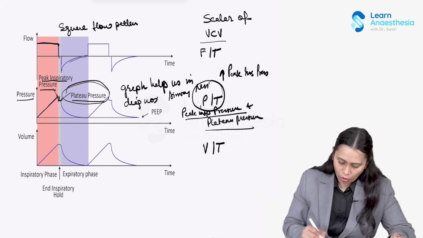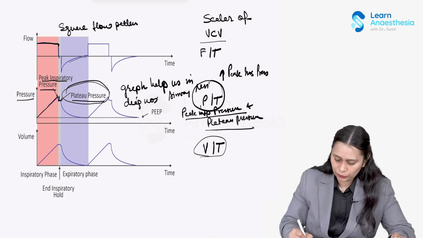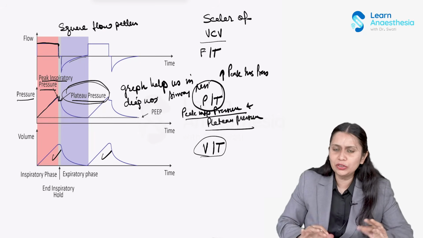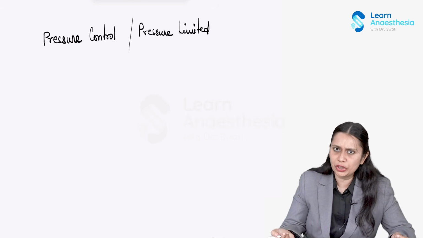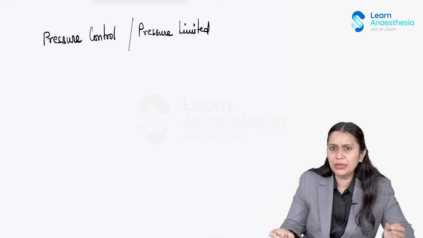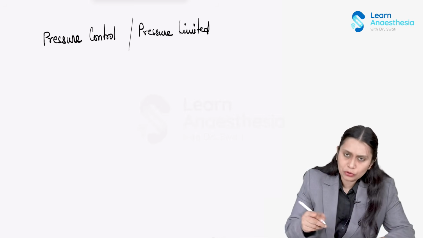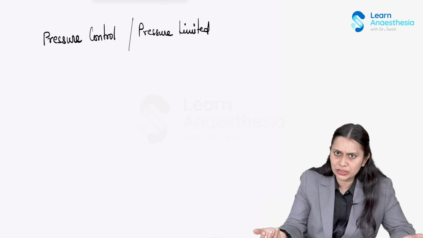Okay, then the volume time graph of volume control ventilation. A fixed tidal volume will be delivered. So this is your volume control ventilation. Okay, now let us talk about pressure control, pressure limited ventilation. In this, a peak airway pressure is fixed, or plateau pressure, because it has one fixed pressure.